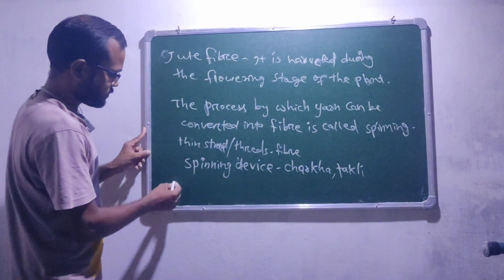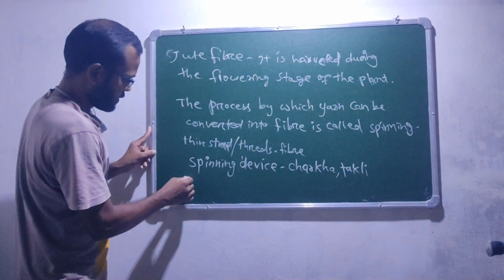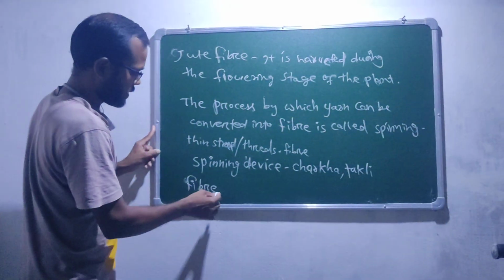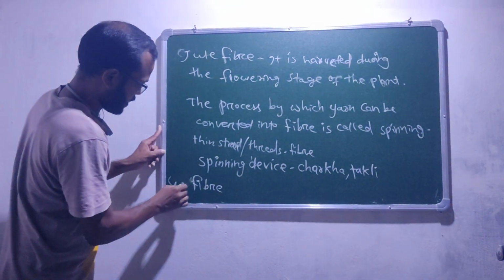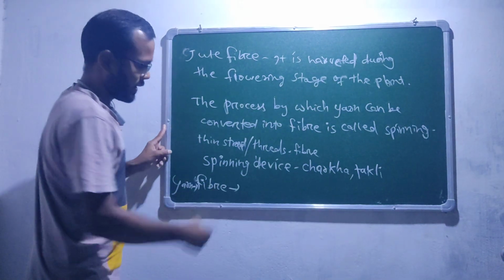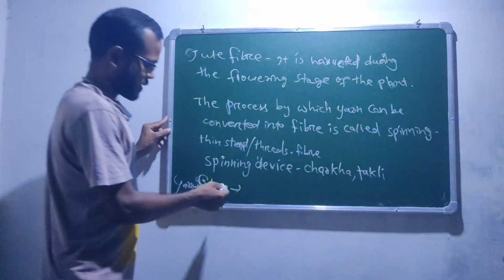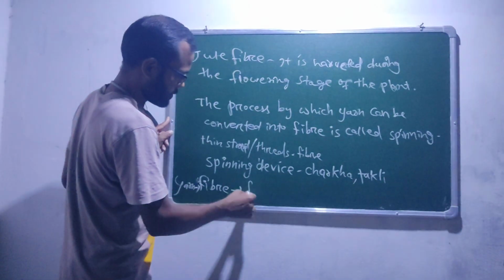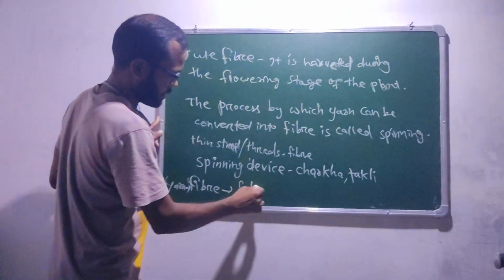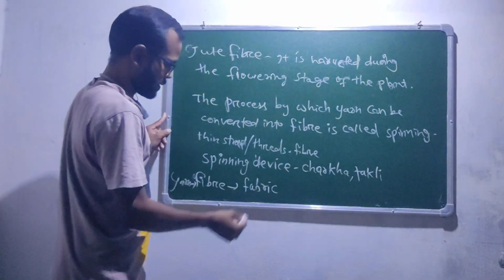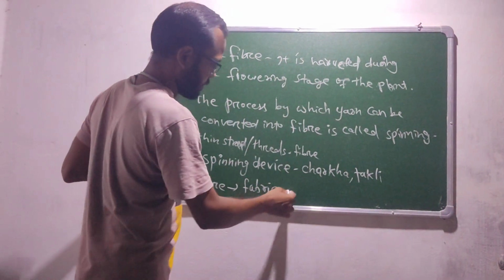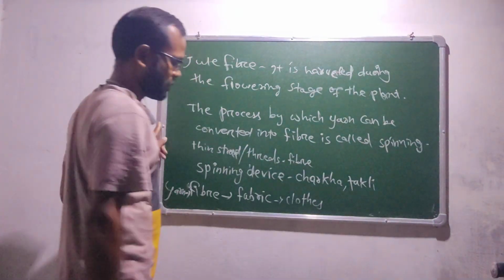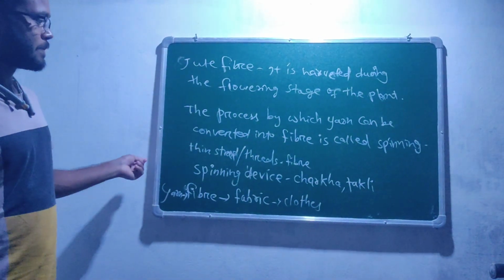First we studied fiber, then yarn from the fiber, and from the yarn we get the fabric, and from fabric it is the cloth that we are wearing in our day-to-day life.